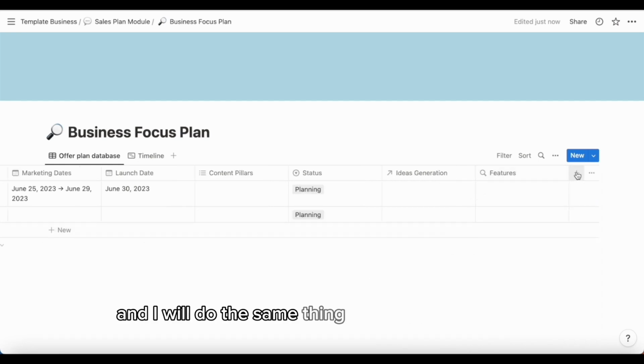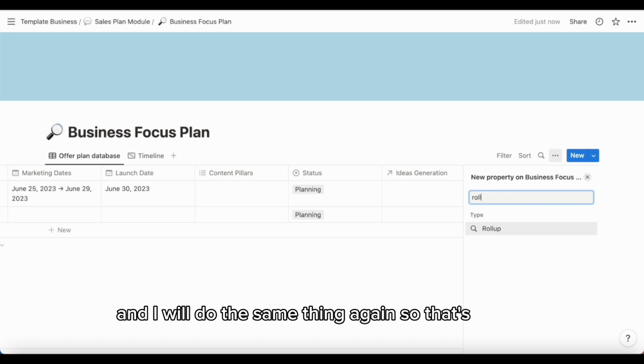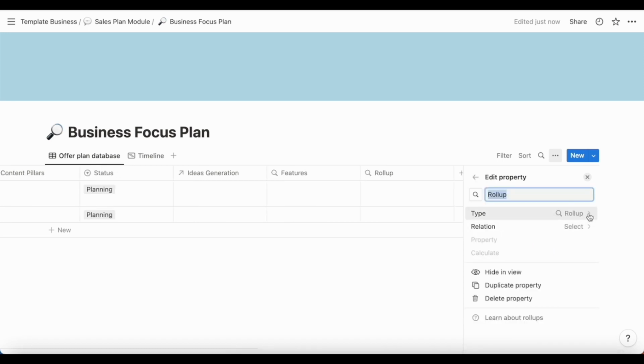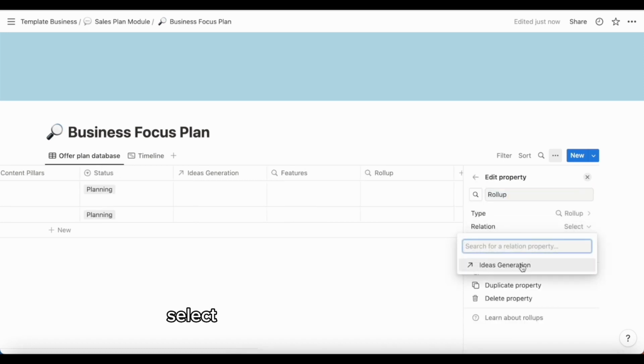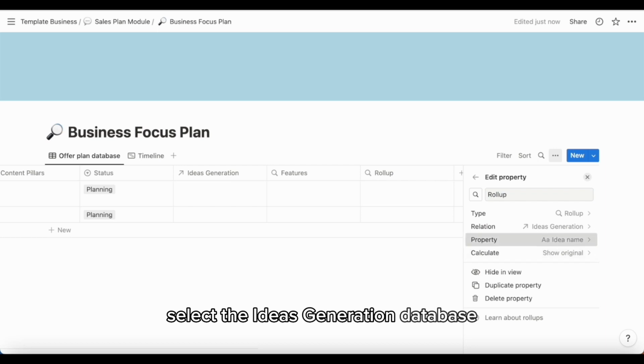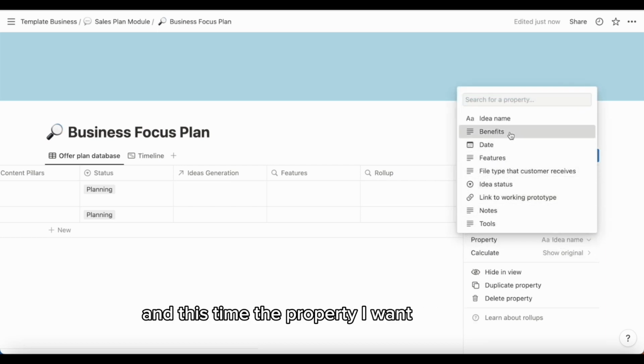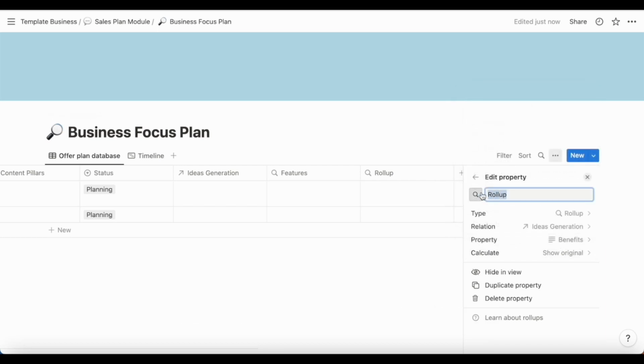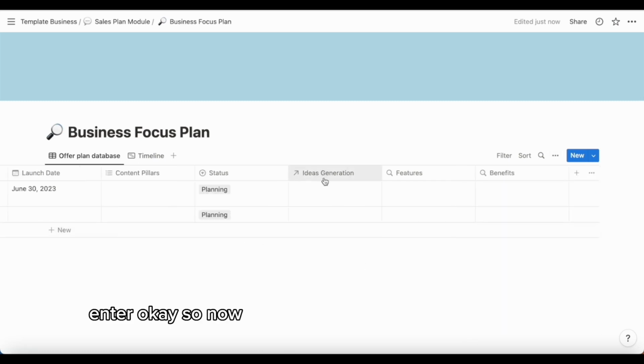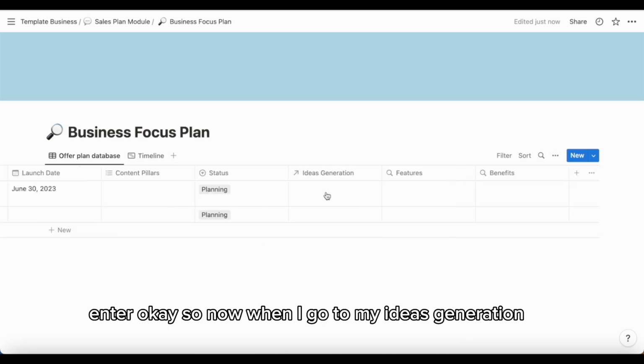And I will do the same thing again. So that's rollup, select the ideas generation database, and this time the property I want is benefits, and I will change this to benefits. Enter. Okay, so now when I go to my ideas generation